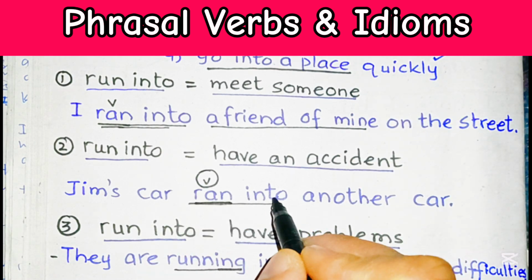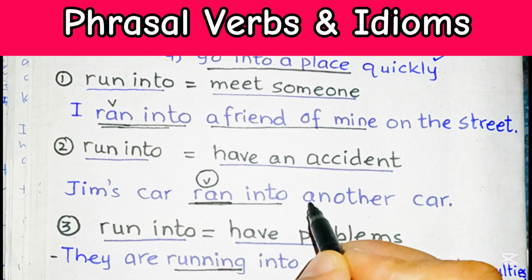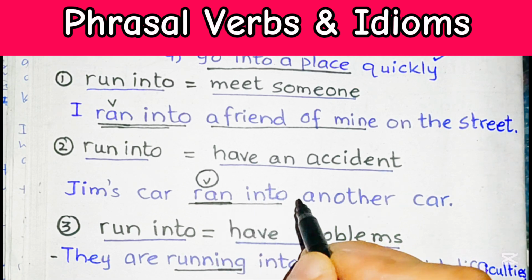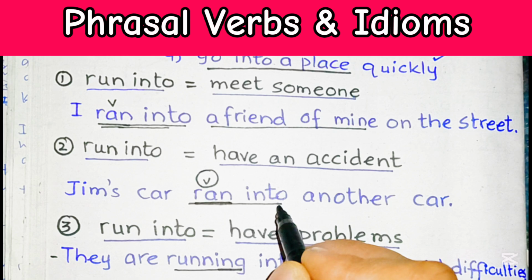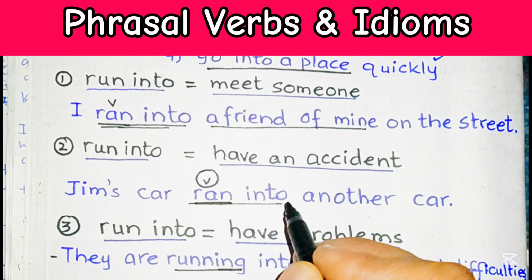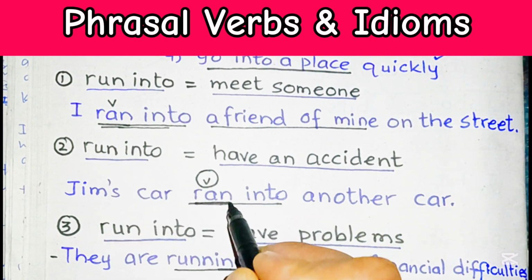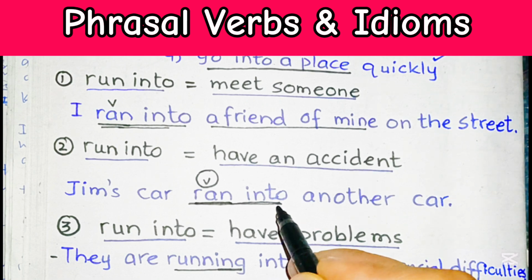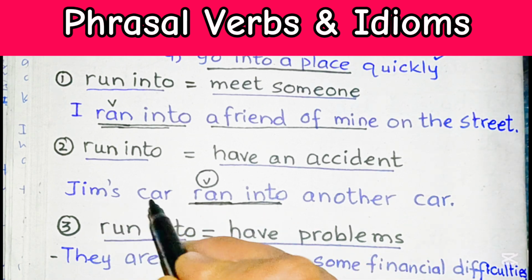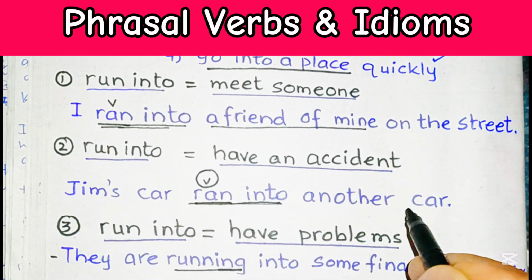This is a description of an accident, a car accident. If you run into another car, that means you hit the car. Run into is describing the situation where Jim's car hit another car.